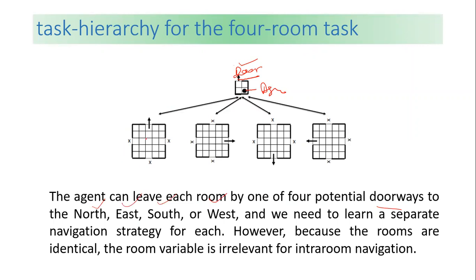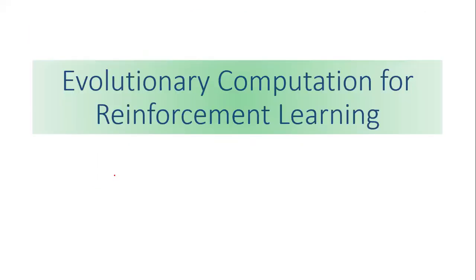Either you can go north, east, west, or south, and we need to learn a separate navigation strategy for each. However, because the rooms are identical, the room variable is irrelevant for intra-room navigation. We have already discussed the task hierarchy for the room task. Same example, you can just go ahead with them.